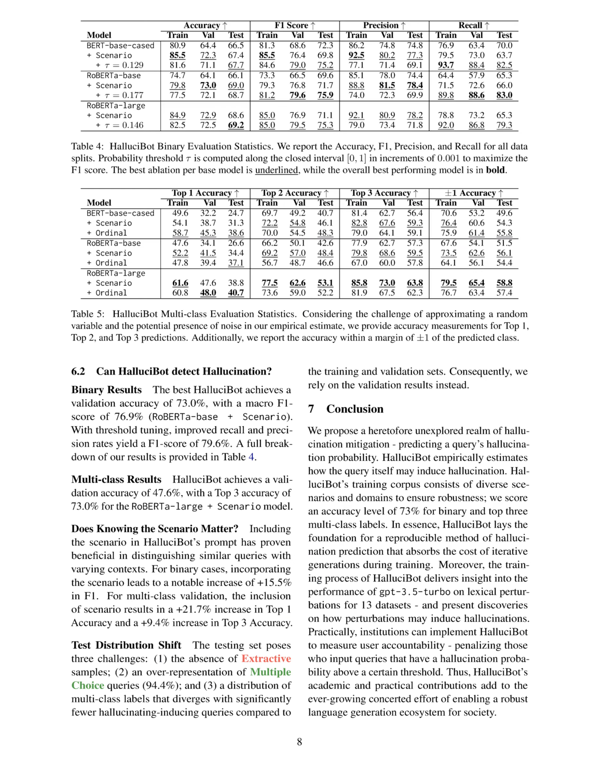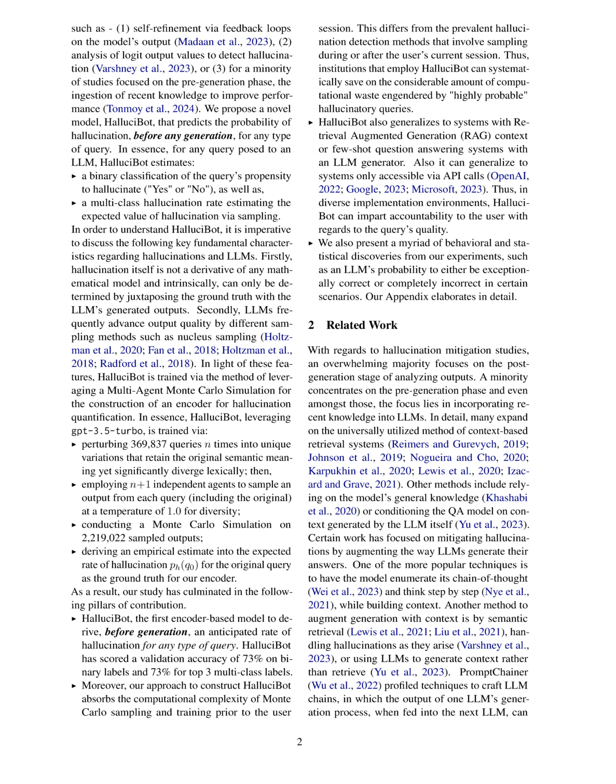The key advantages include 1. Early detection of hallucination. HalluciBot predicts the probability of hallucination before any generation, providing a proactive approach to identifying potential hallucinations. This contrasts with existing methods that focus on post-generation analysis, allowing for preemptive measures to be taken.